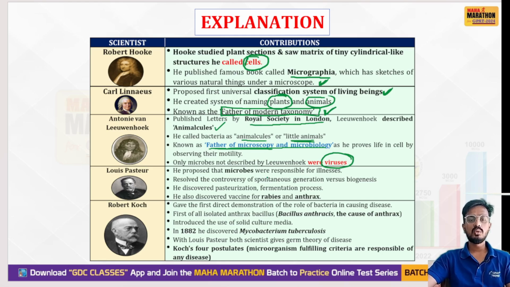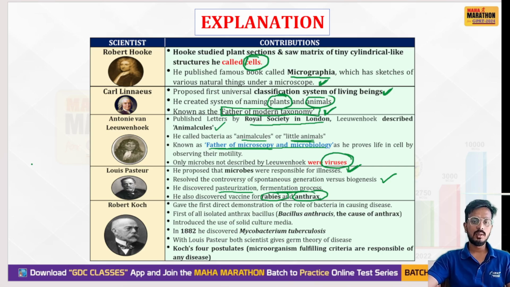Next is Louis Pasteur. He proposed that microbes were responsible for illness. He proposed that microbes have a role in the development of a particular disease. This resolved the controversy of spontaneous generation versus biogenesis. He discovered pasteurization and the fermentation process, which will be discussed. He also developed vaccines for rabies and anthrax. So remember, Louis Pasteur is associated with the rabies and anthrax vaccines.